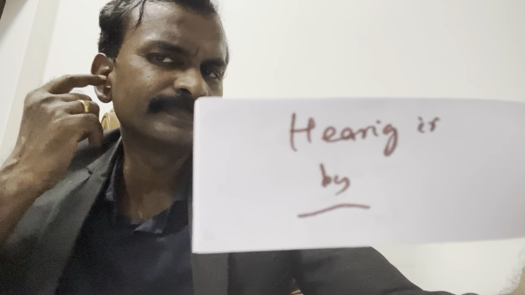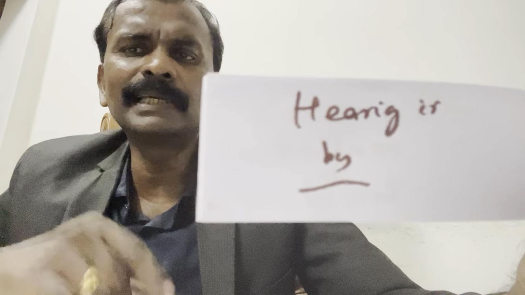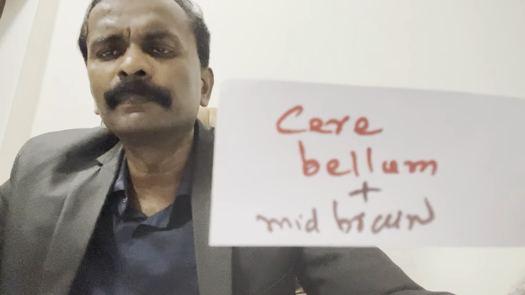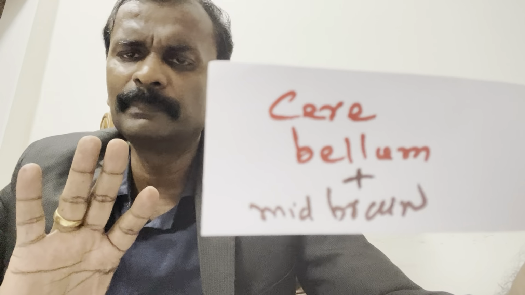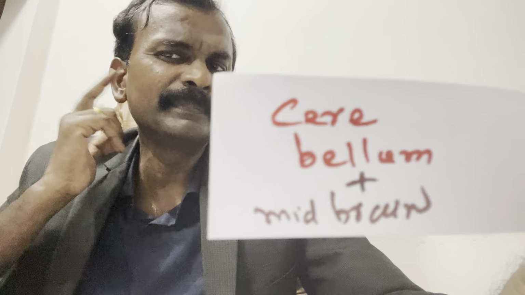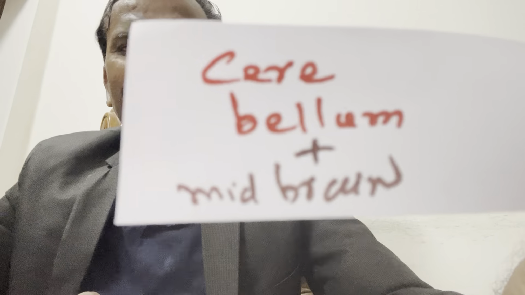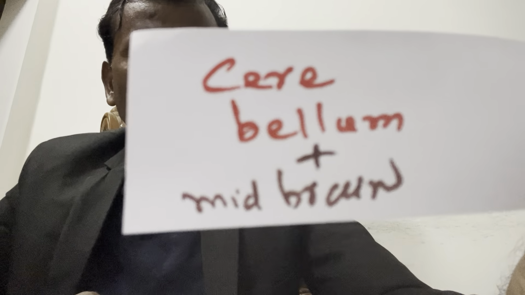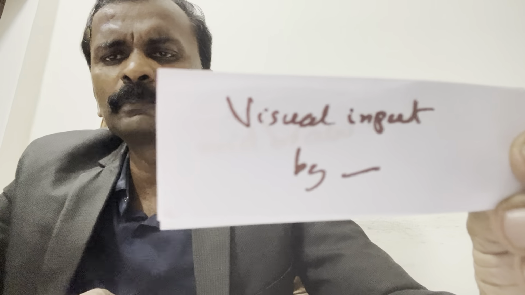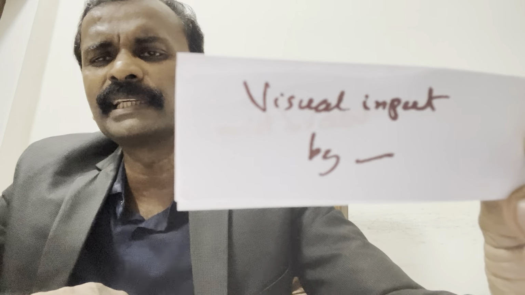So now let's go to hearing. If there is some hearing problem, which part of the brain controls it? Hearing is mainly by the cerebellum, bellum, but a little bit from the midbrain also. Main is cerebellum, and hearing is cerebellum and midbrain. They have given 3 points in the textbook, the same words, so I have written it like that only.